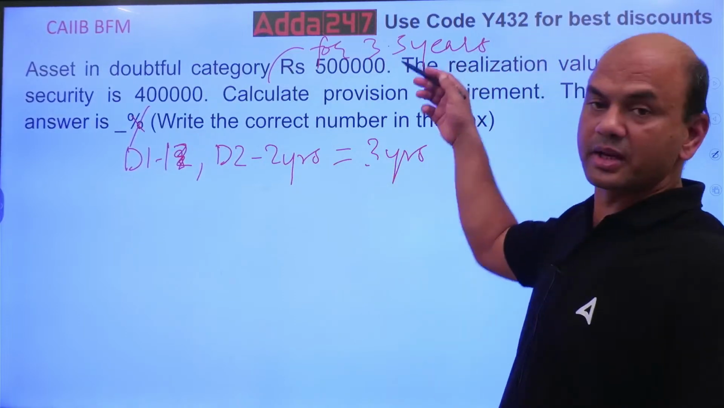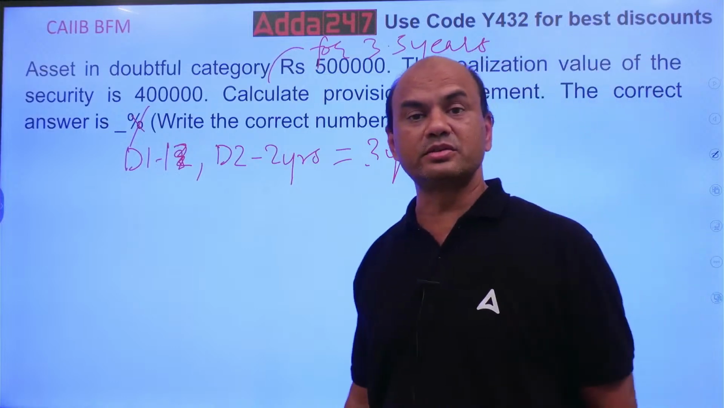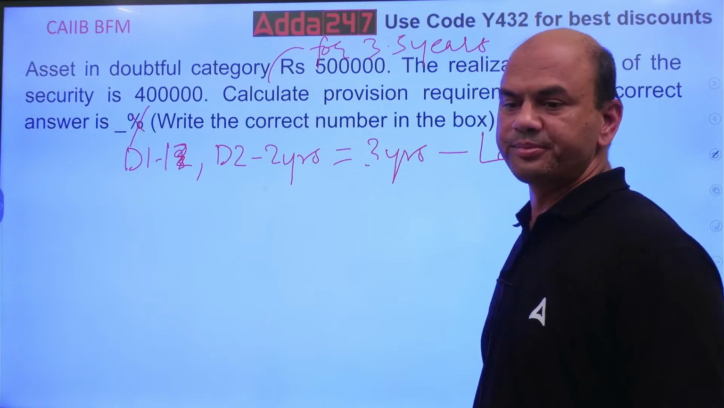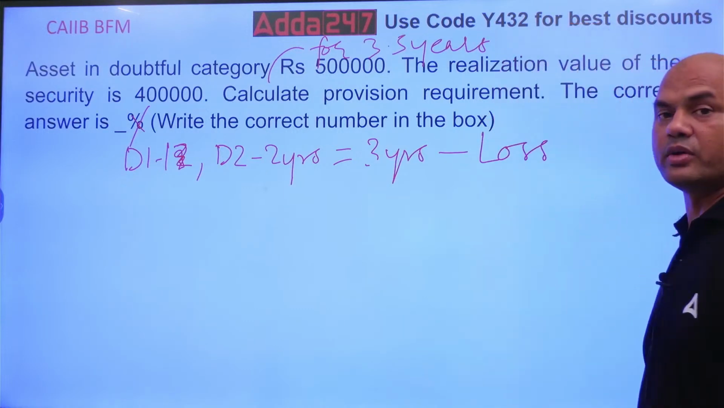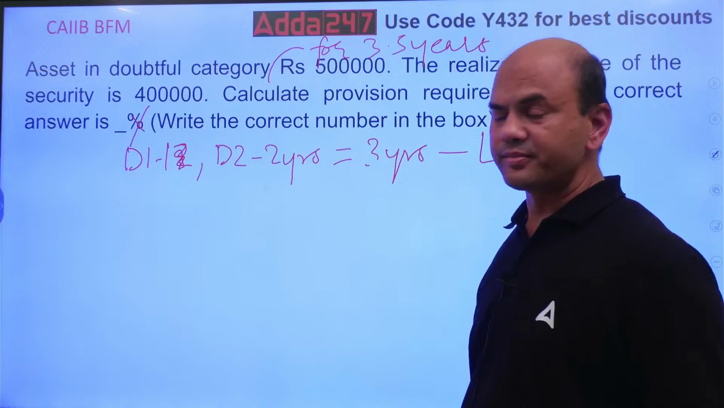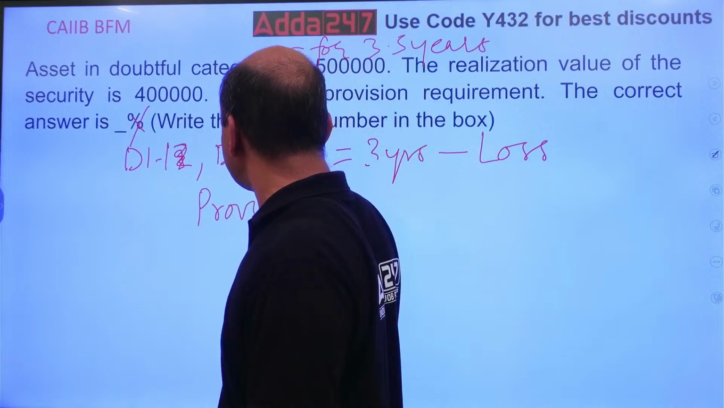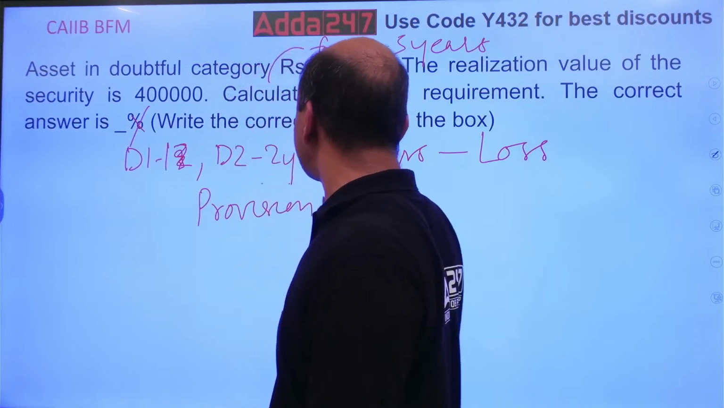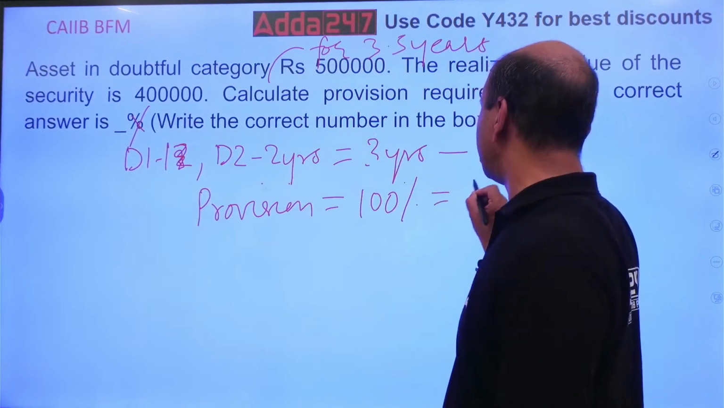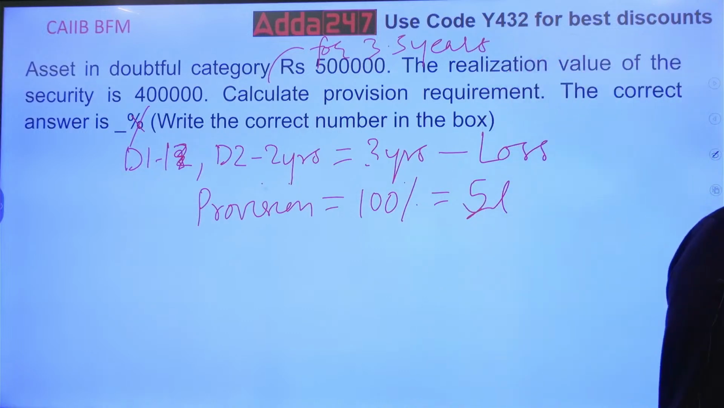But now what is given? This loan is in for 3.5 years. It means it has passed the D2 category also. So it is in the loss asset. It's a loss category. So if the loan is in the loss category, what is the provisioning? Let it be secured, let it be unsecured, it is 100%. The provision over here will be 100%. So it is 5 lakhs. Full provision needs to be made.